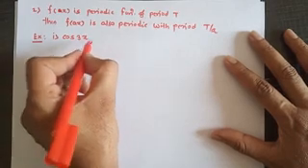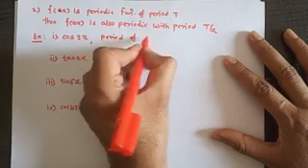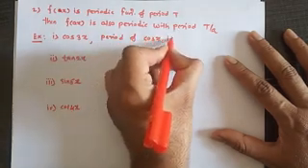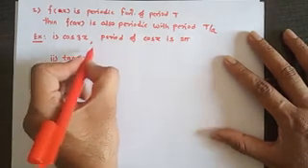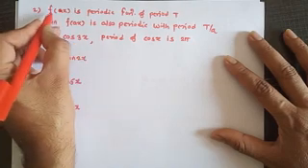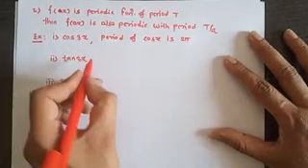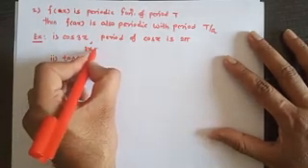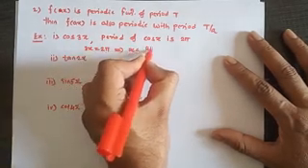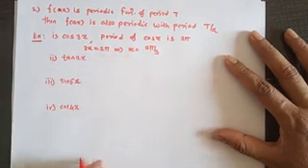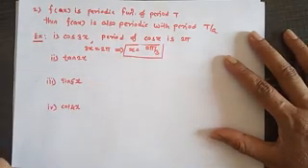Now we know that the period of cos x is 2 pi. Therefore, the period of cos 3x is equal to what? With the help of this definition, the period of cos 3x is equal to 2 pi divided by 3. So if I compare 3x equal to 2 pi, then x is equal to 2 pi upon 3, which is the period of cos 3x.